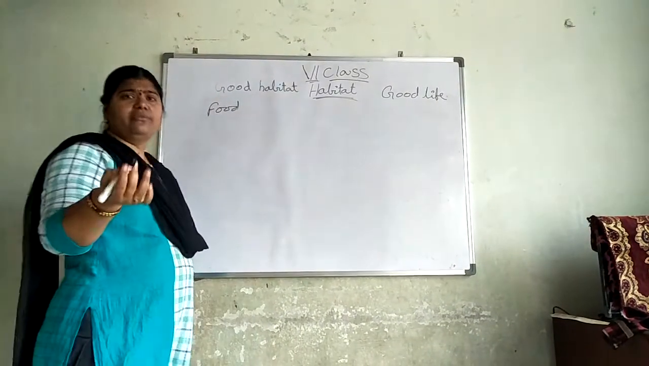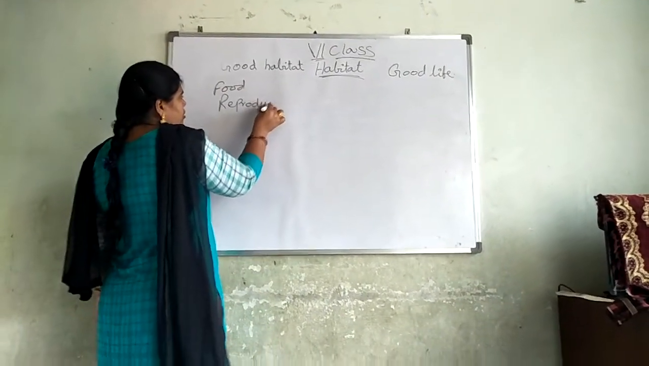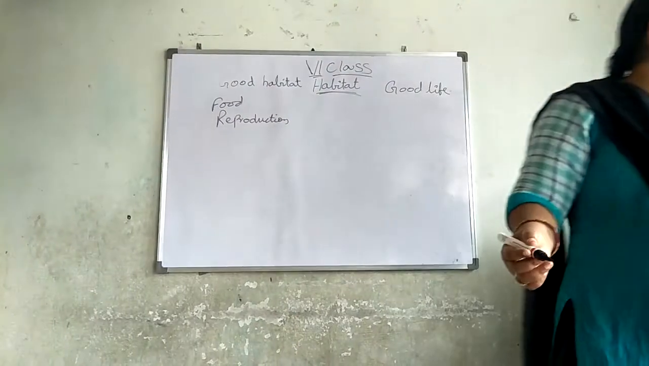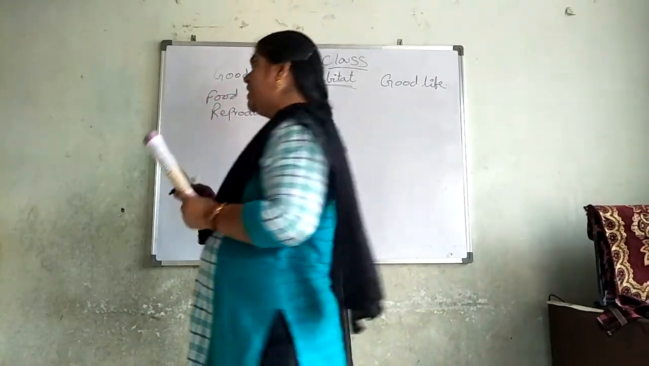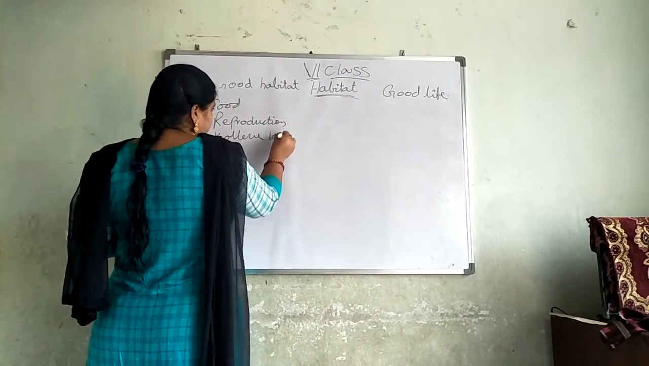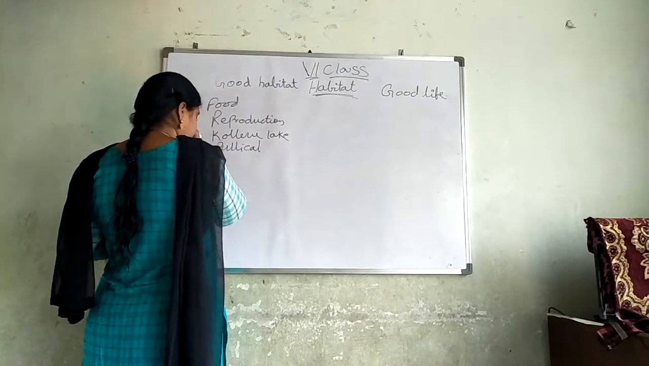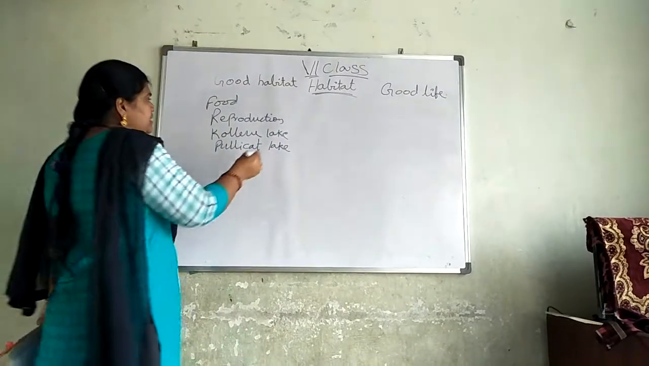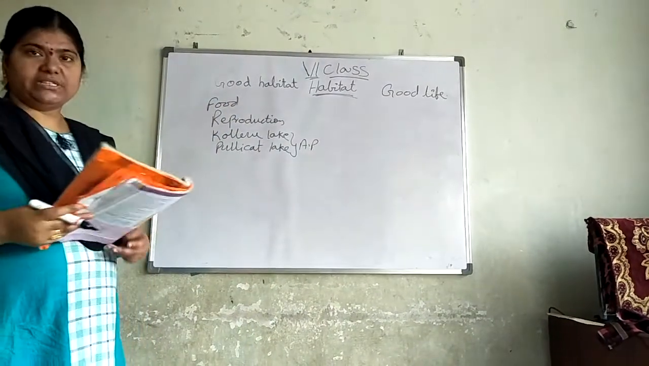The birds will migrate from one place to another for reproduction. For the sake of reproduction, the animals will move from one place to another. I'll give you some examples from our textbook. Here we have two lakes, Kolleru Lake and Pulicat Lake. These are present in Andhra Pradesh.